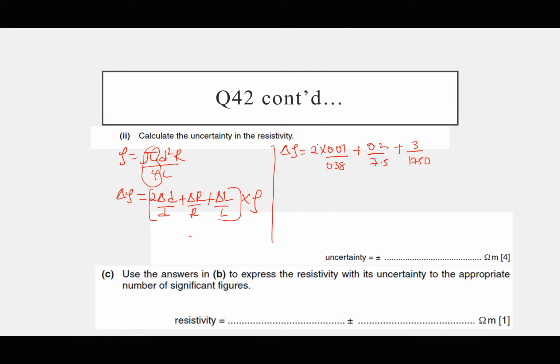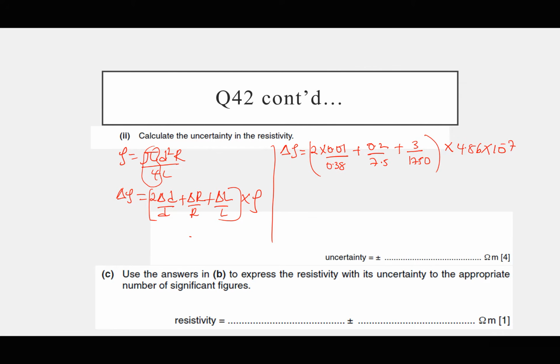Note that I am not bothered with changing units because I'm dividing quantities with the same units, so the units cancel out. But when I was finding the true value of rho, I had to change the units to work in SI units. So this is times 4.86 times 10 power negative 7 as the true value of rho.